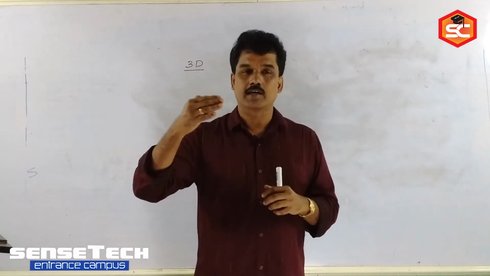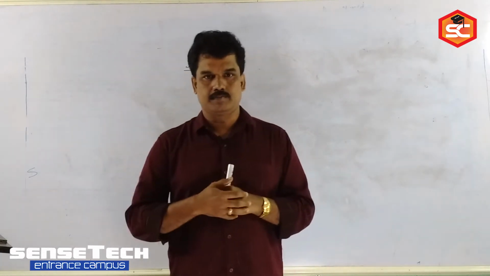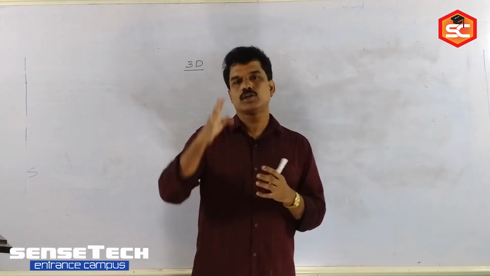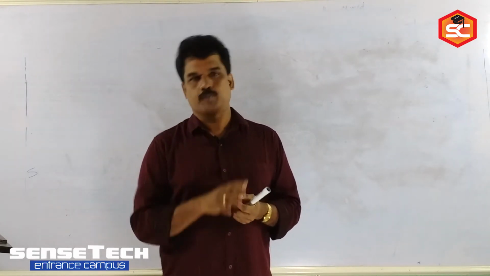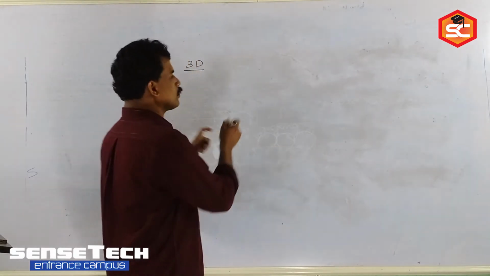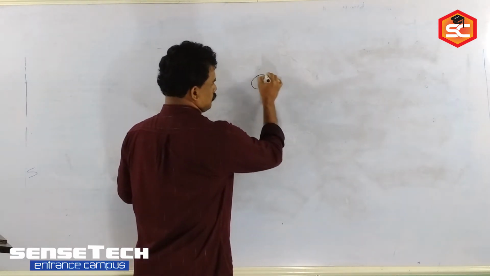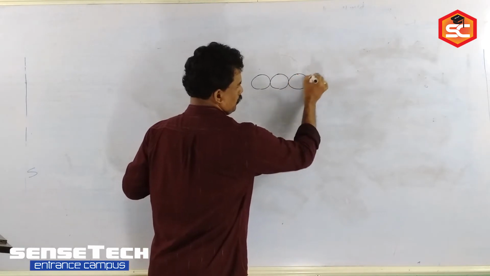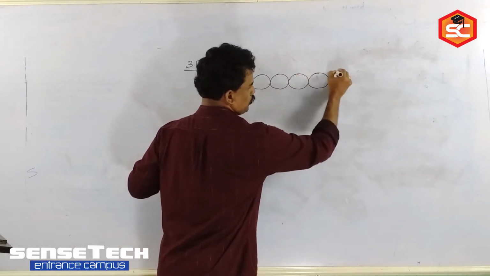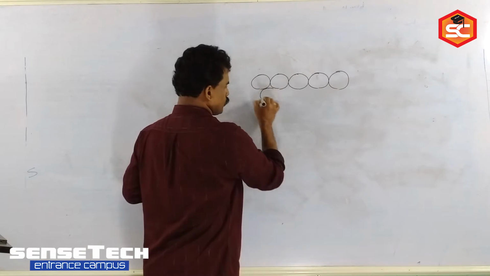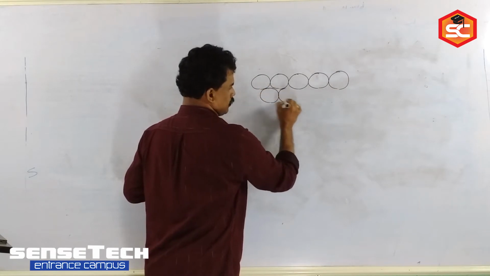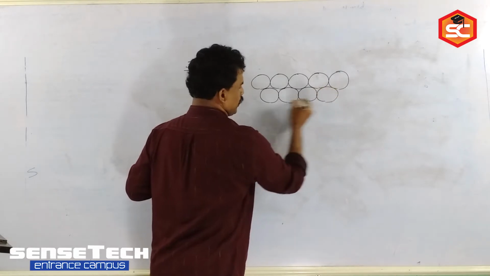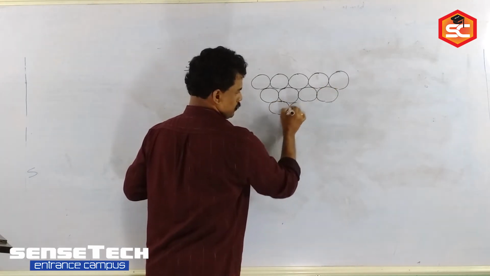In 2D, why are we selecting hexagonal? Because that is more efficient. Then arrange the next layer above this hexagonal close packing. When you are arranging the hexagonal close packing, there you are getting two alignments of voids.